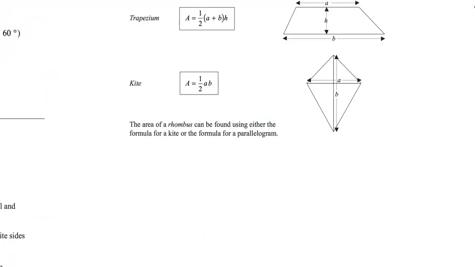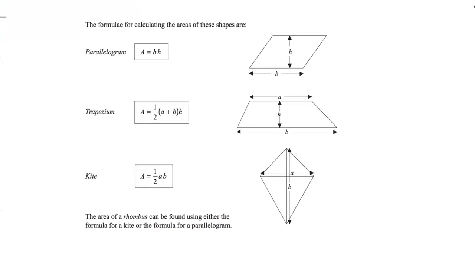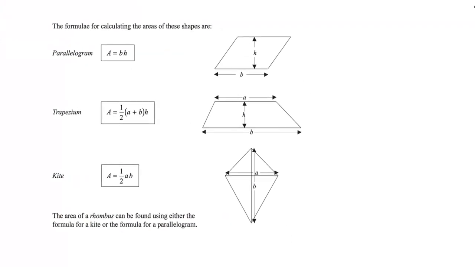Right, okay, so let's take a look at the area formulas. Now, in this video, we're not going to prove these, but here they are. So for the parallelogram, we look at the base length and we multiply it by the perpendicular height. That means the straight up height at 90 degrees. To find the area of a trapezoid, or a trapezium in English, we look at the two parallel sides, the A and the B in the example. We add them together. So that's this part here. Then we multiply by the perpendicular height again, the straight up distance between A and B.